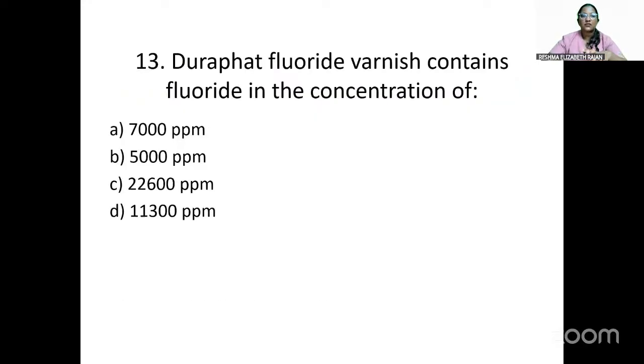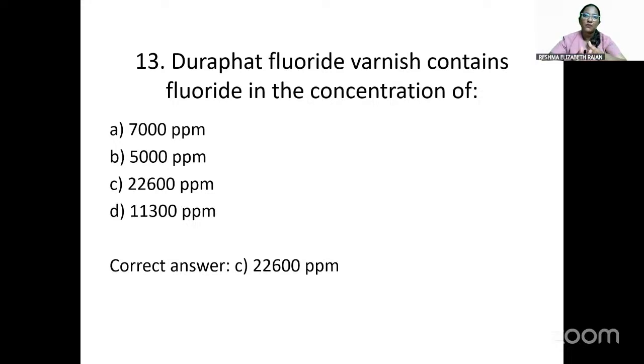So the next question is, Duraphat fluoride varnish contains fluoride in the concentration of 7,000 ppm, 5,000 ppm, 22,600 ppm, or 11,300 ppm. The answer will be 22,600 ppm.